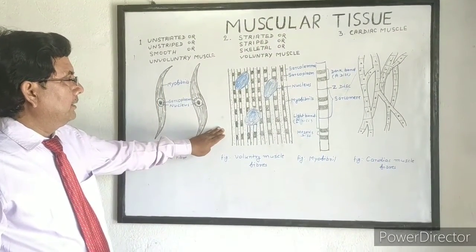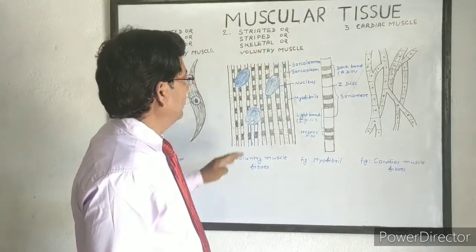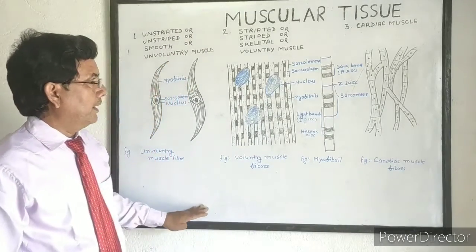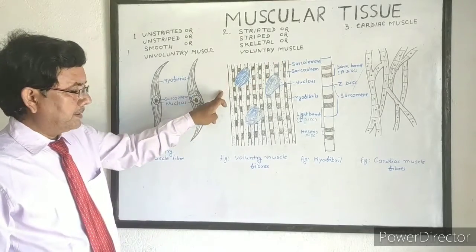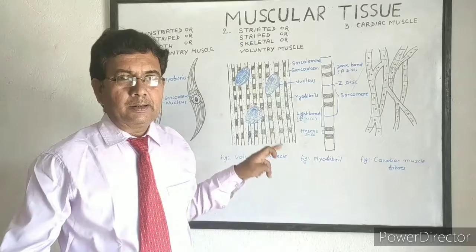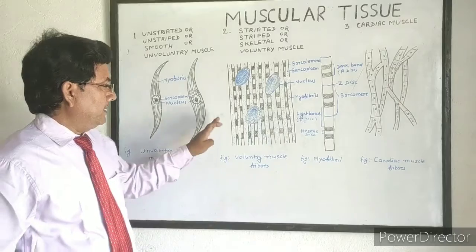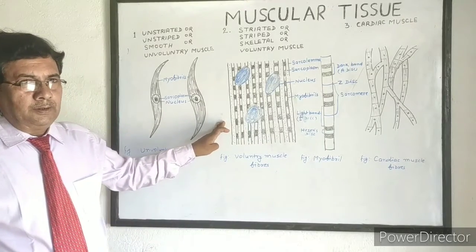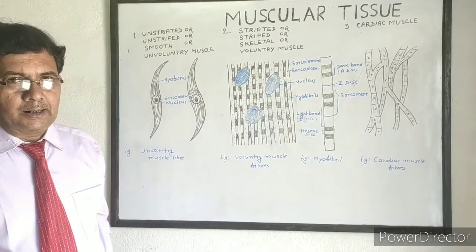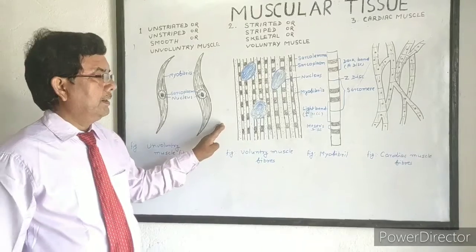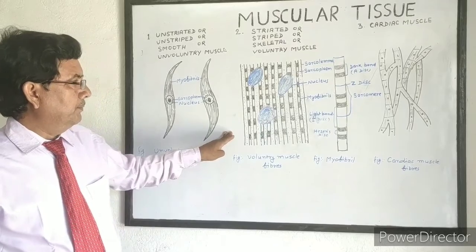The next muscle is striated or striped or skeletal or voluntary muscle. Because of its structure, it is called striated or striped muscle. It is attached to our endoskeleton, so it is called skeletal muscle. Its function is under the control of our will, so it is called voluntary muscle.